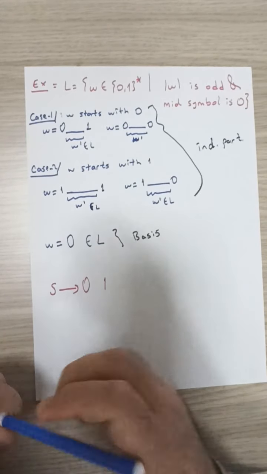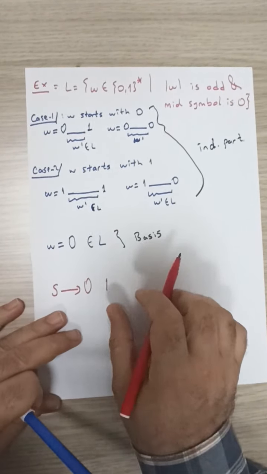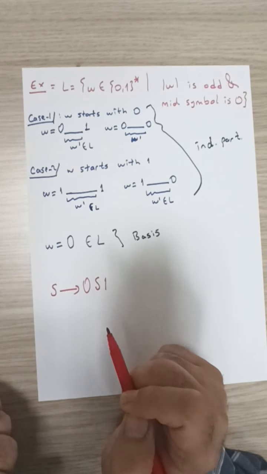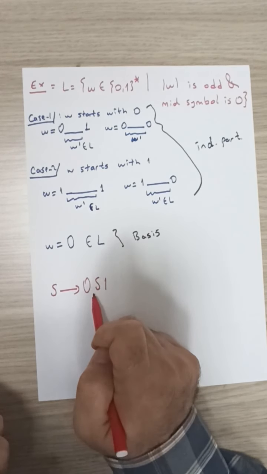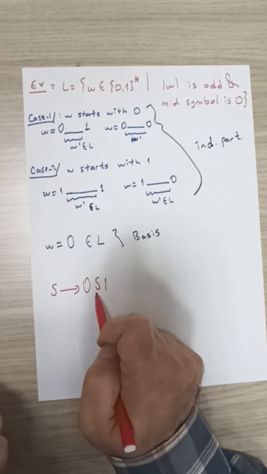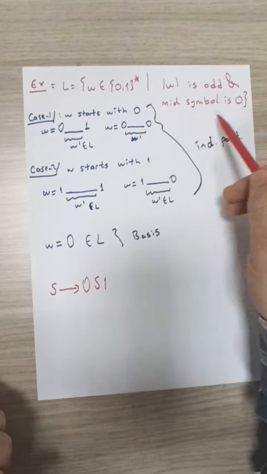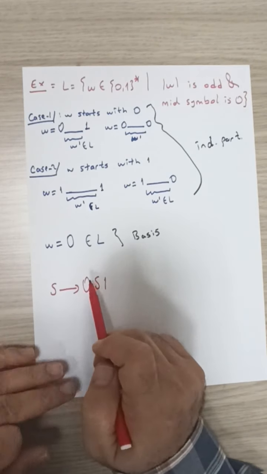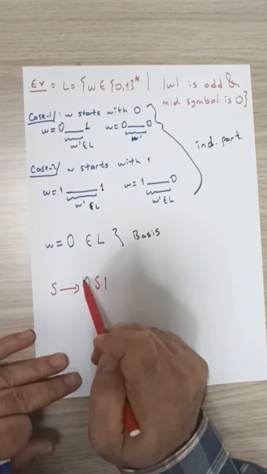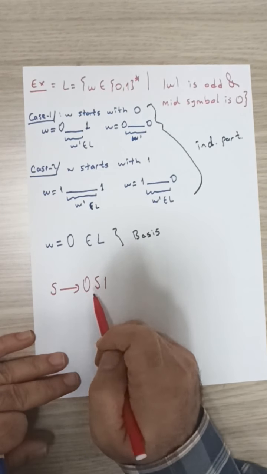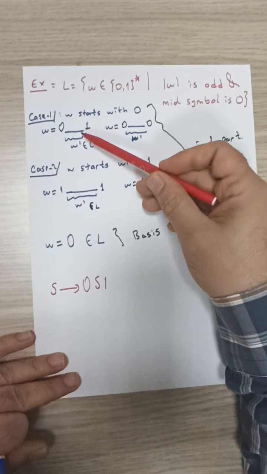So a shorter string that belongs to the language can be generated with S itself, because by induction we can safely assume that S in here is capable of generating all strings in this language that have length smaller than this current string. So this rule will generate all strings of this form.